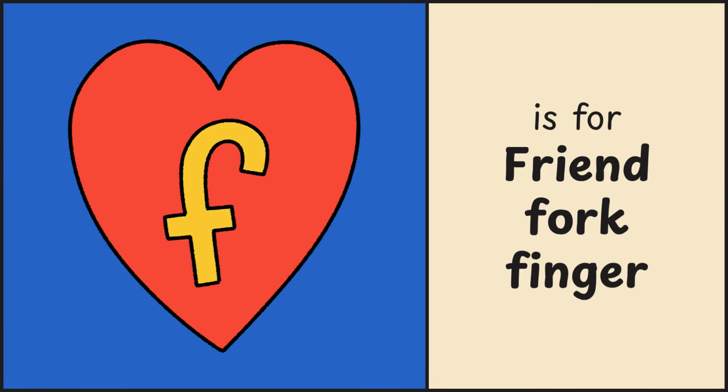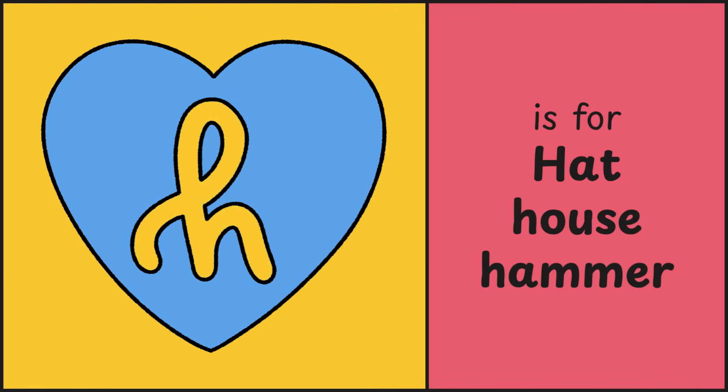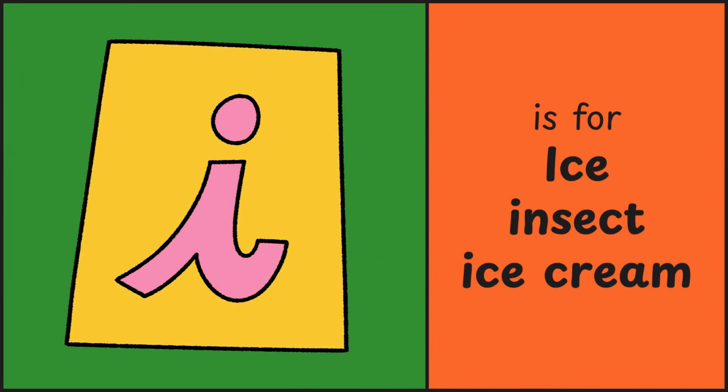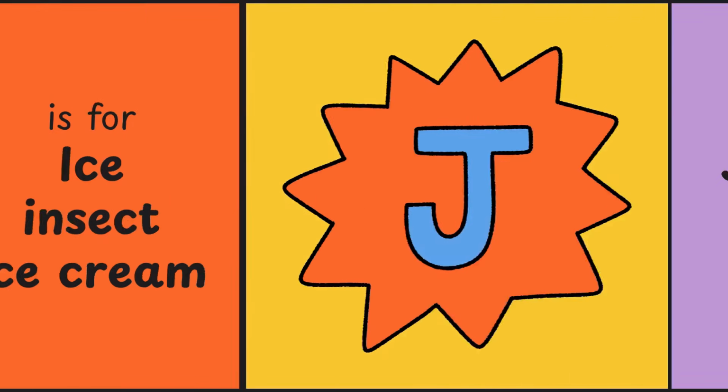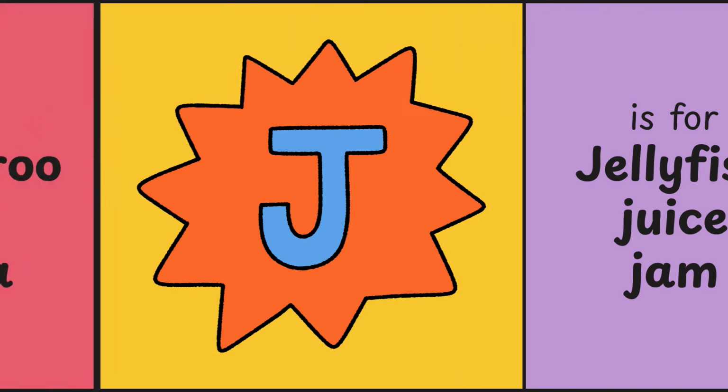F is for friend, frog, finger. G is for grapes, galaxy, goldfish. H is for hat, house, hammer. I is for ice, insects, ice cream. J is for jellyfish, juice, jam.